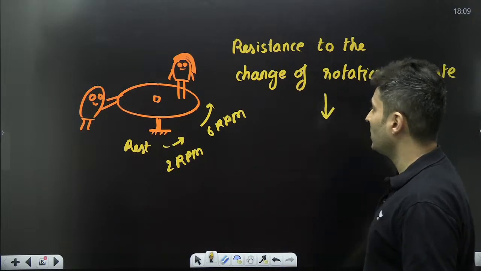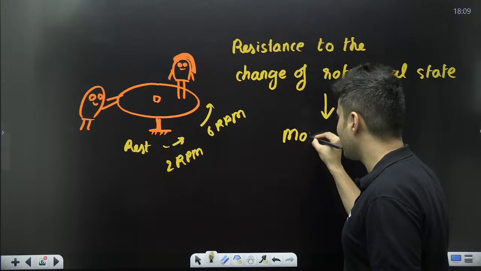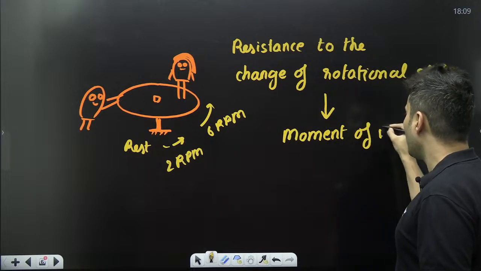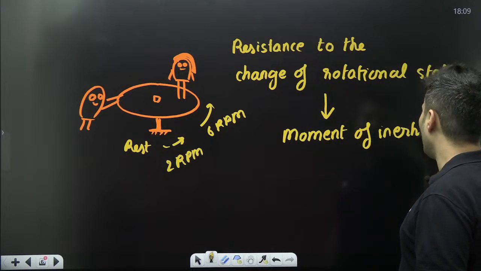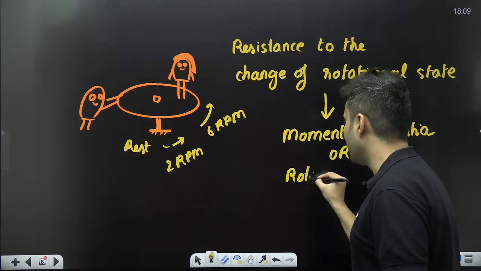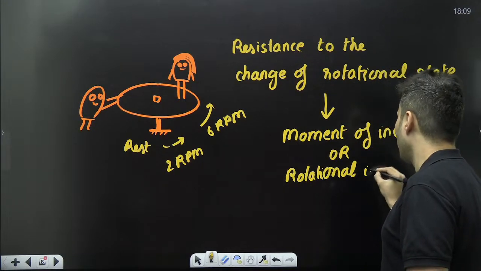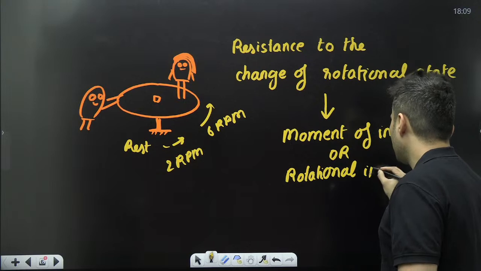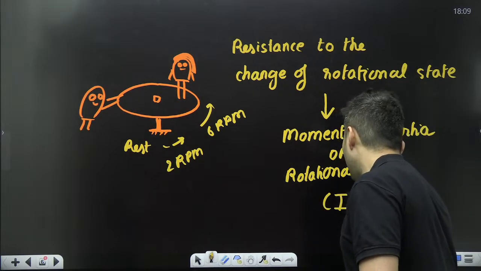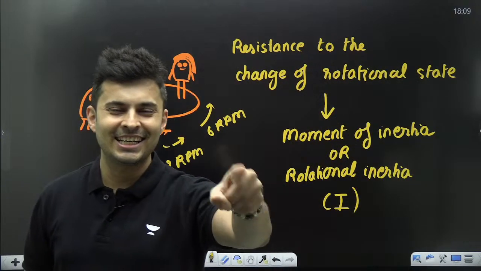This resistance to the change of state of rotation is called not just inertia, it is the rotational inertia, which is called moment of inertia, or sometimes also called rotational inertia. The symbol for that is capital I. It is just like mass, but for rotation.